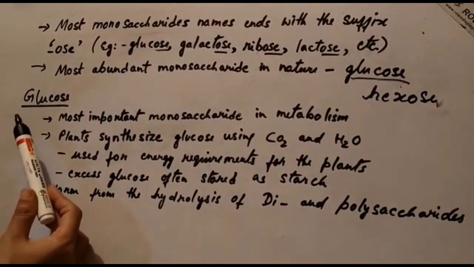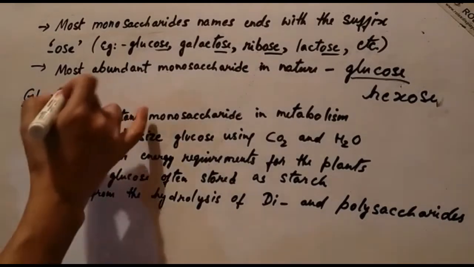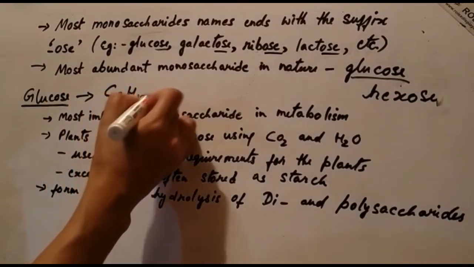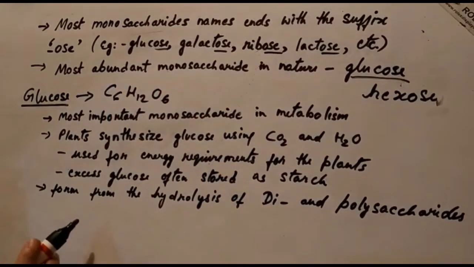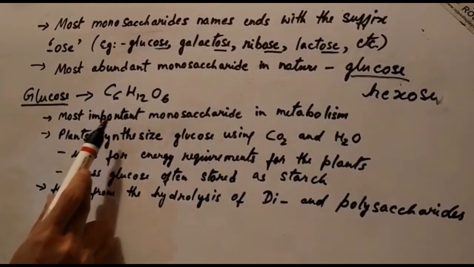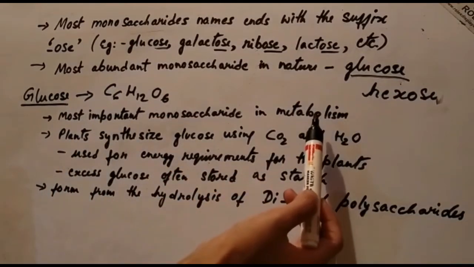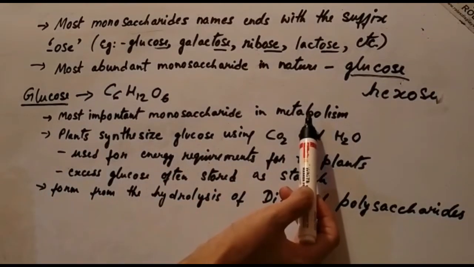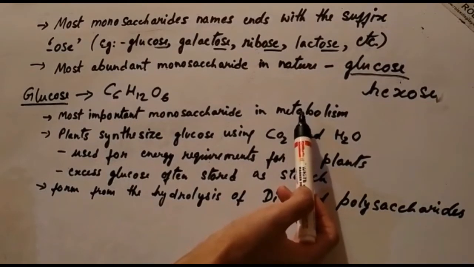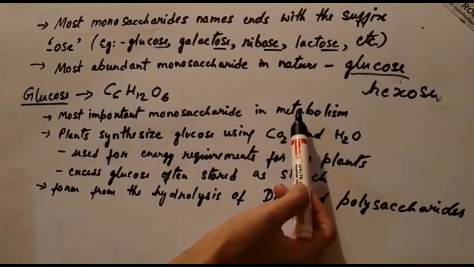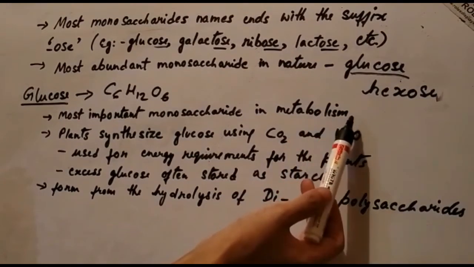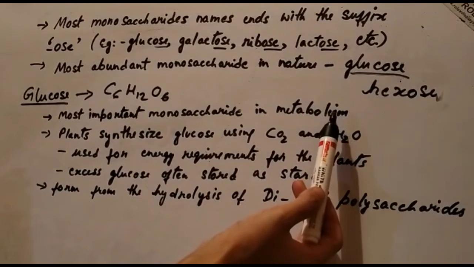Now the formula of the glucose molecule is C6H12O6. This glucose molecule is the most important monosaccharide in metabolism. Why? Because it is the starting substrate of respiration to extract the energy which living organisms need for their maintenance.